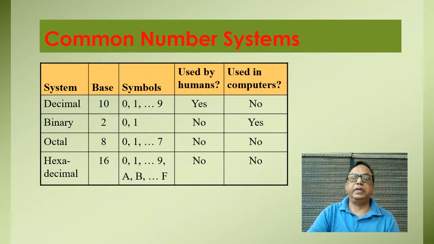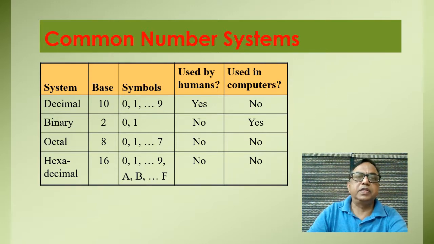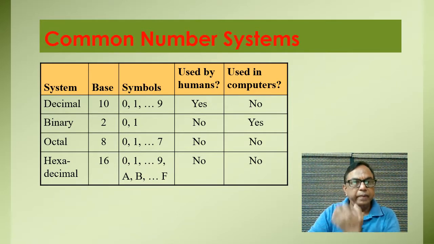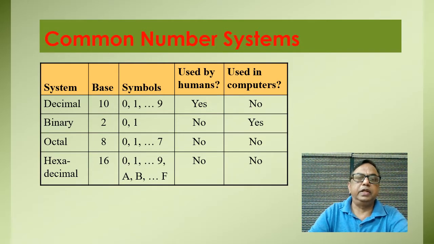In my previous video lecture, we have discussed the common number systems, and these number systems are decimal number system, binary number system, octal number system and hexadecimal number system. In decimal number system, there are 10 distinct symbols. That is why the base of decimal number is 10. In binary number system, there are only 2 distinct symbols. That is why the base in binary number system is 2.